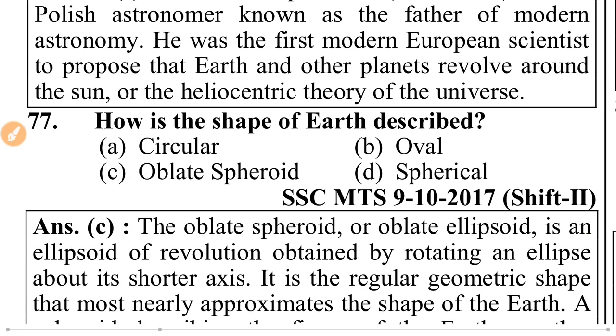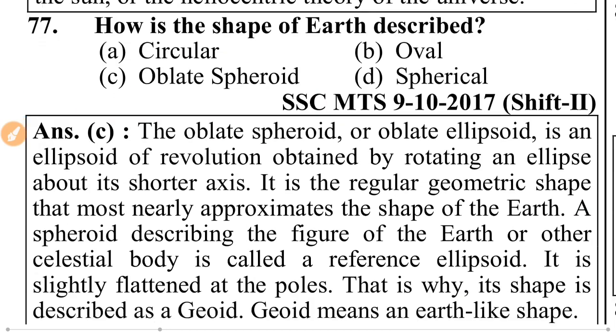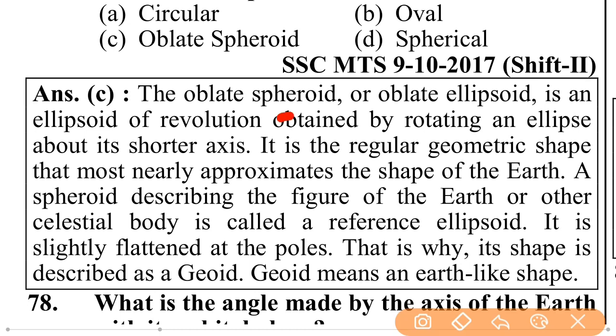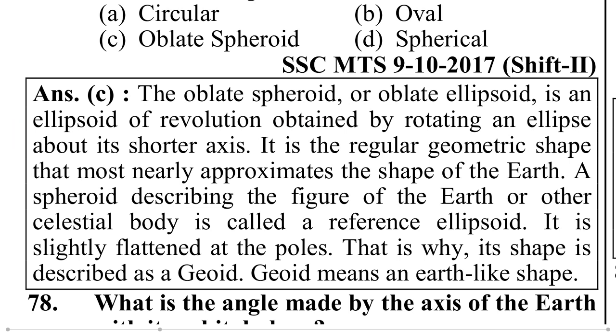How is the shape of Earth described? Circular, oblate spheroid, spherical, or oval? That is called oblate spheroid or geoid. The oblate spheroid or oblate ellipsoid is an ellipsoid of revolution obtained by rotating an ellipse about its shorter axis.